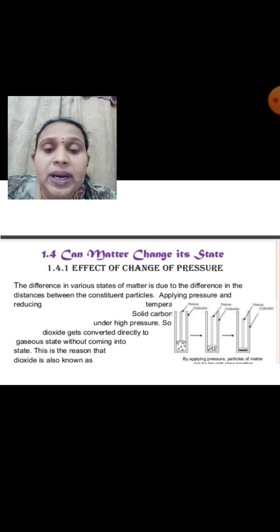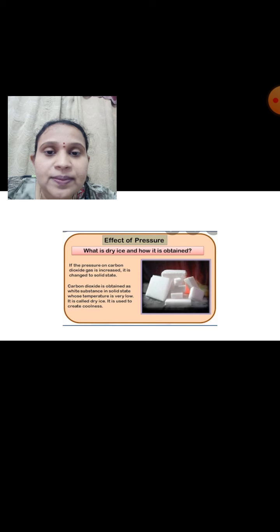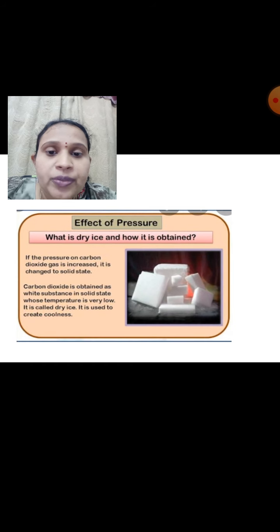Like that, by reducing the temperature and applying more pressure, the gaseous carbon dioxide completely converts into the solid state. The solid state carbon dioxide is known as dry ice. So here you can see this is a picture of solid carbon dioxide.